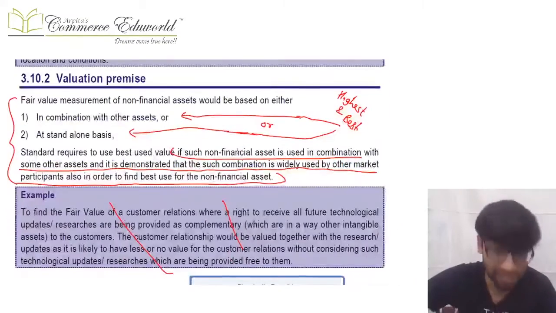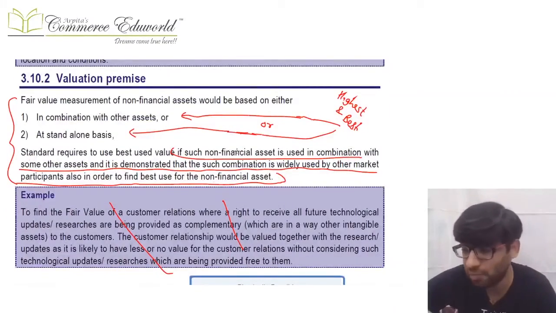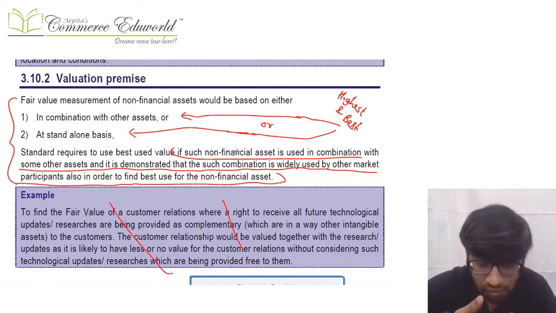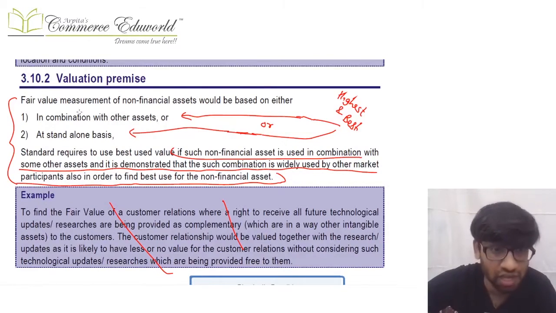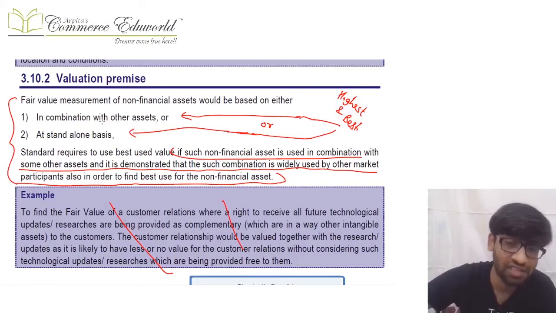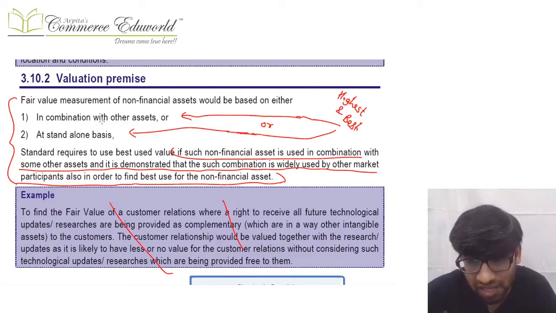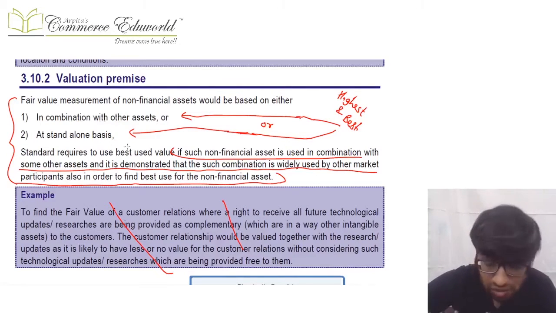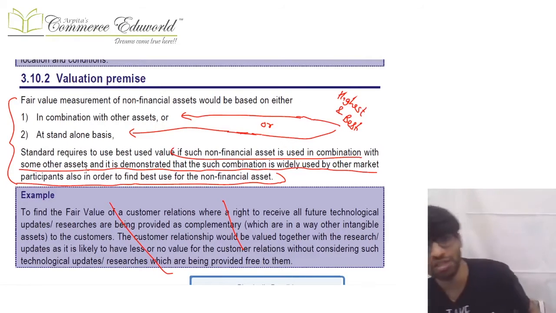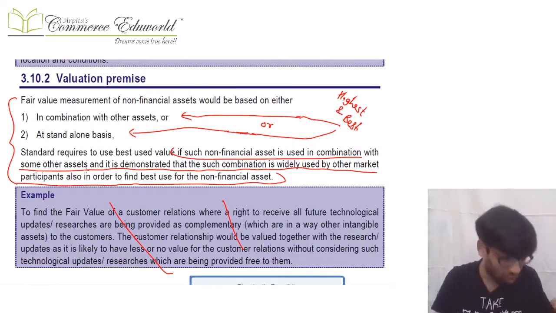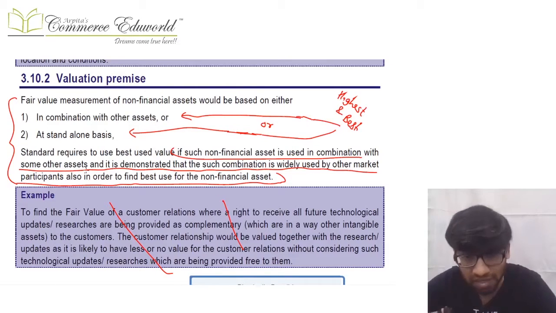Okay, next. Further, while calculating this highest and best use, sometimes you can calculate it in combination with other assets, and sometimes on a standalone basis. So you need to check what the uses are and how these assets are normally used in the market. If in the market these assets are used in combination, and that is demonstrated because many market participants use them that way, then maybe the highest and best use is calculated in combination with other assets.